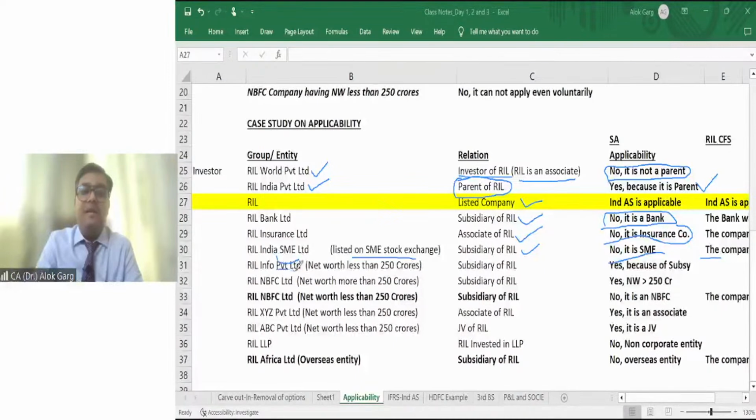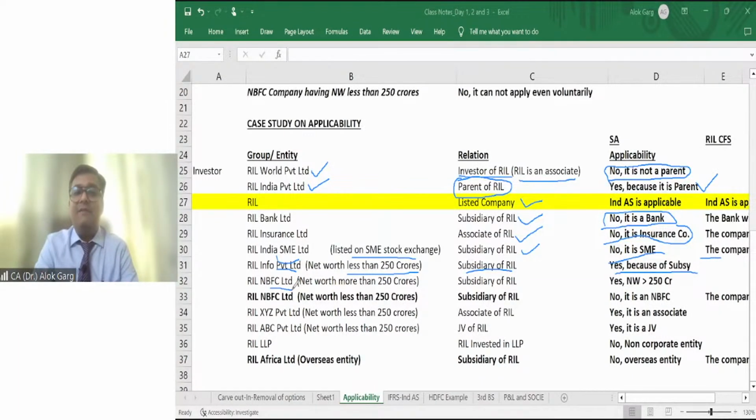RIL Info Private Limited, net worth is less than 250 crore. It's an unlisted company, net worth is less than 250 crore, so Ind AS is not applicable, but it is a subsidiary of RIL. Yes, Ind AS is applicable. Why? Because it is a subsidiary.